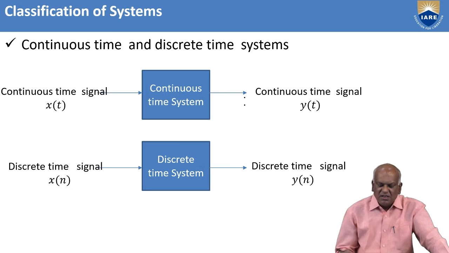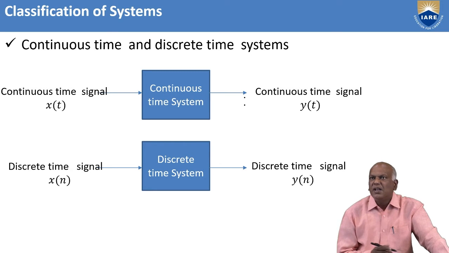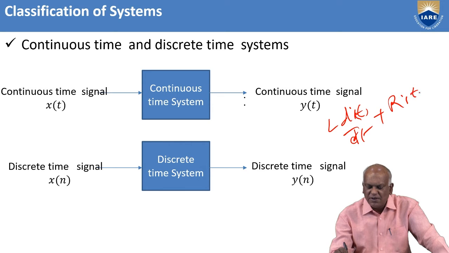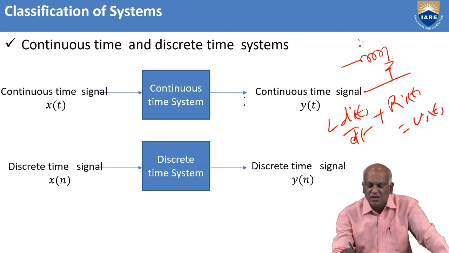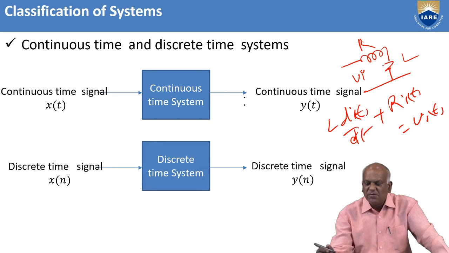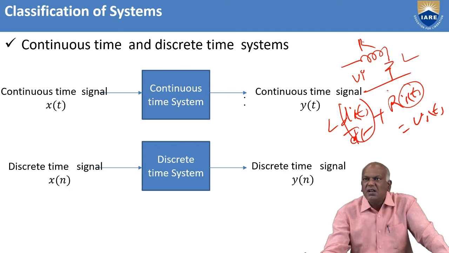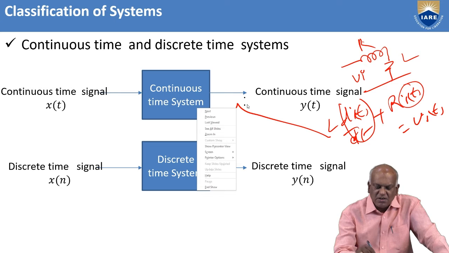Okay, let us see the case of L di(t)/dt + R i(t) = v(t). This is an RL circuit, where v(t) is the input. You see di/dt is nothing but a first order derivative. That's why this is described by a continuous time system.